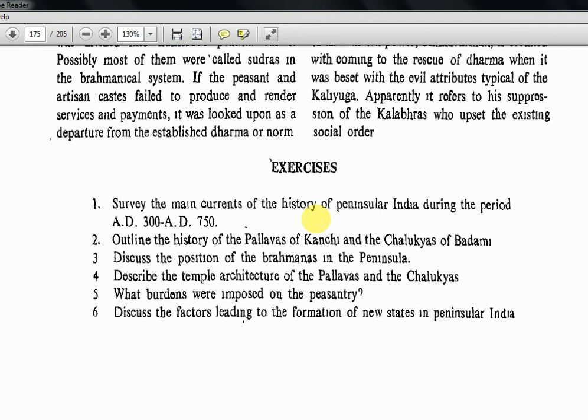Okay, so these questions also, just pause it and see what the questions are. If you are able to answer them, then this chapter is understood for you. Make notes, and again I am telling, watching videos alone will not help any aspirant. You have to write answers yourself and get them evaluated by someone who will give you true feedback. That is how you will confirm that you have learnt and that you are going on the right path for UPSC preparation. So please watch videos, write answers, solve MCQs, and continue your preparation for 1 year. You will definitely clear UPSC. Okay, so thank you and have a nice day.